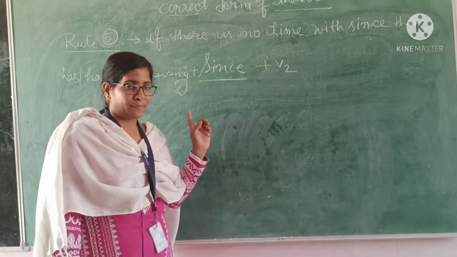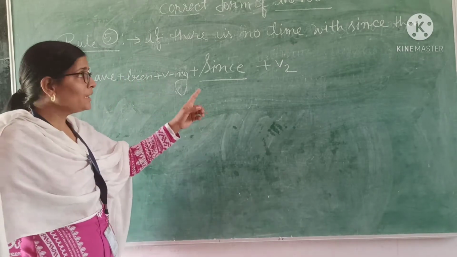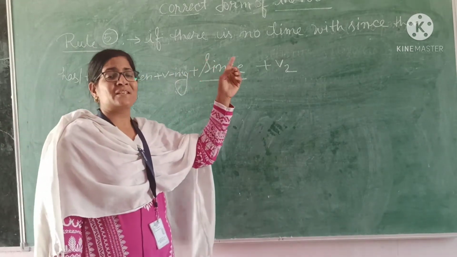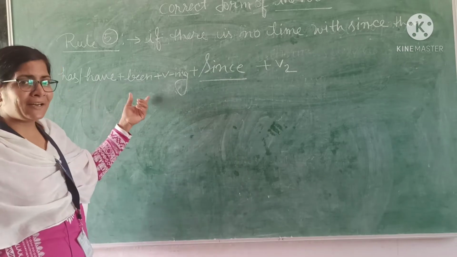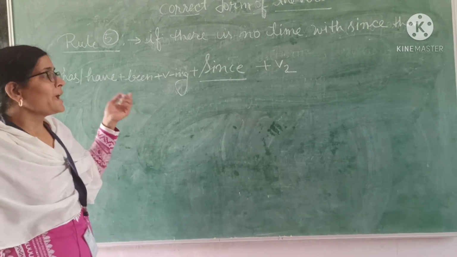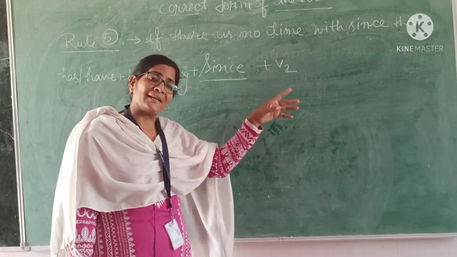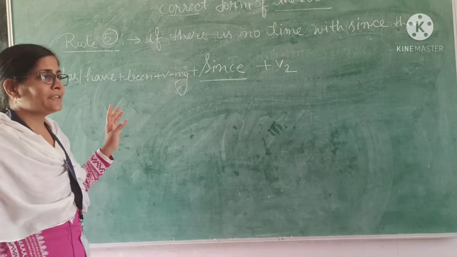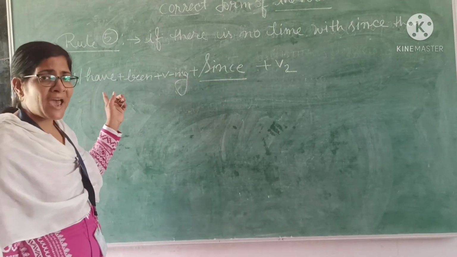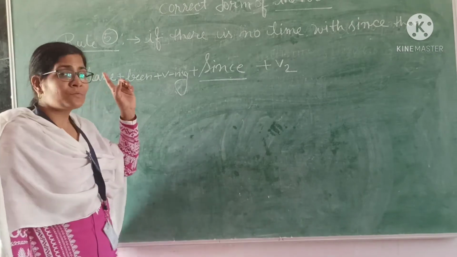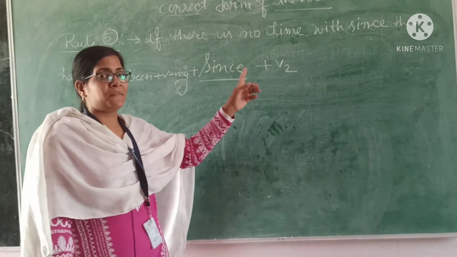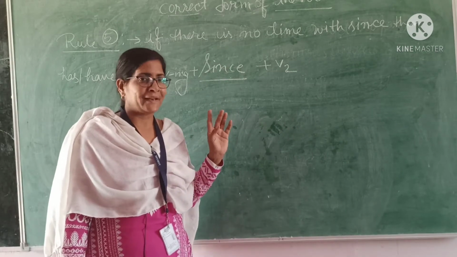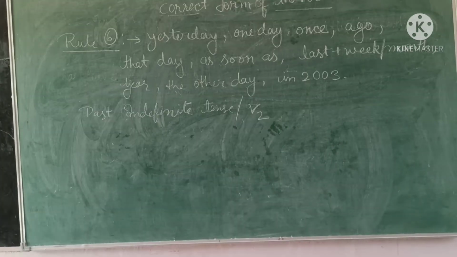Got it? I'll repeat this rule. If there is no time with since, then you will use present perfect continuous tense on one side and past indefinite on the other side. The present perfect continuous rule says has, have plus been plus the verb's ing form, and the past indefinite rule says verb second form. Got it? Let's do the next rule.